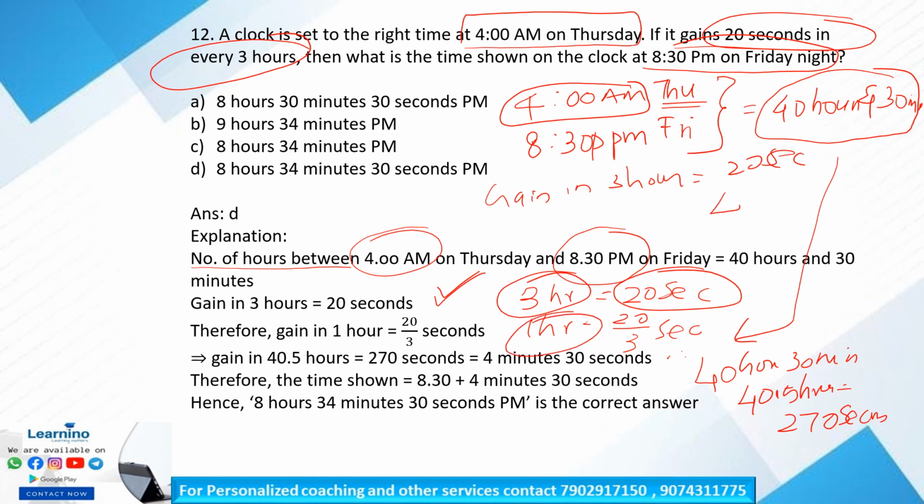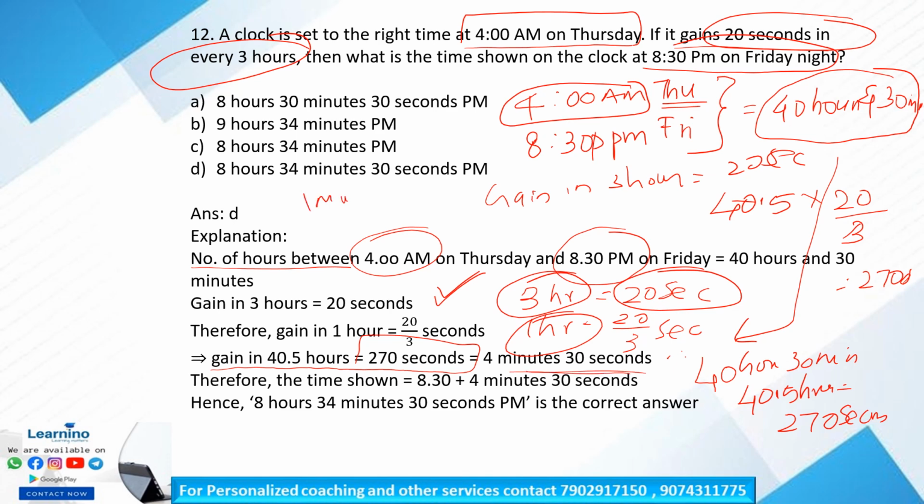Then for 40.5 hours it is 40.5 into 20 by 3, that is equal to 270 seconds. Okay, so gain in 40.5 hours is 270 seconds. So that is converted into minutes and seconds as 4 minutes and 30 seconds.